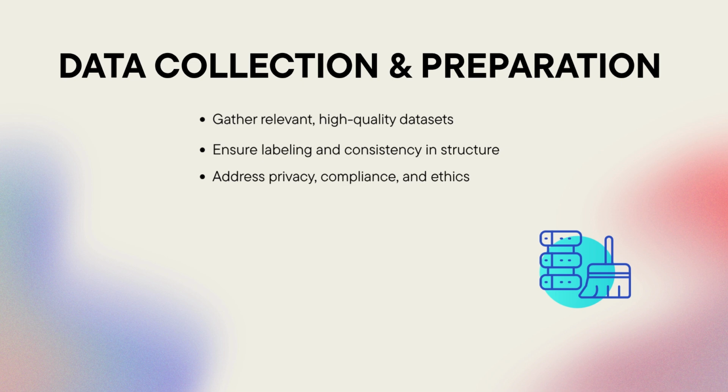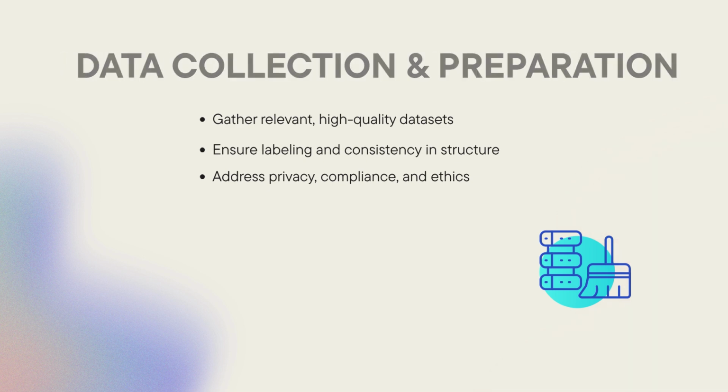Inconsistent or poorly labeled data can introduce errors before training even begins. At this stage, privacy and compliance requirements must also be respected, whether under GDPR or HIPAA or even internal standards. Think of this as laying the foundation of a house. If the ground is unstable, everything you build on top will eventually crumble.